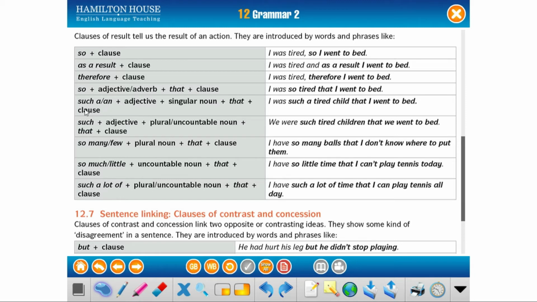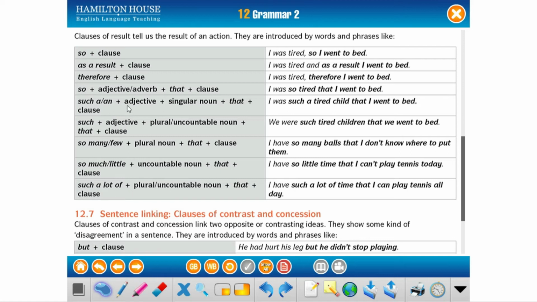Remember that in this case we respect the uses of the indefinite article a or an: such a plus adjective plus a singular noun plus that plus the clause; such plus an adjective plus a plural or uncountable noun plus that plus a clause; so many or few plus plural noun plus that plus clause; so much or little plus uncountable noun plus that plus clause; such a lot of plus plural or uncountable noun plus that plus the clause.